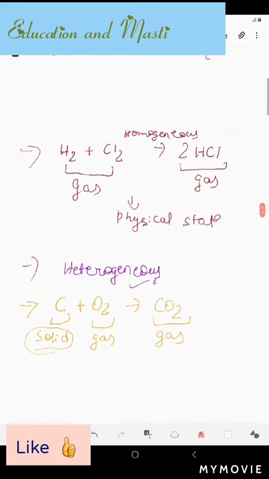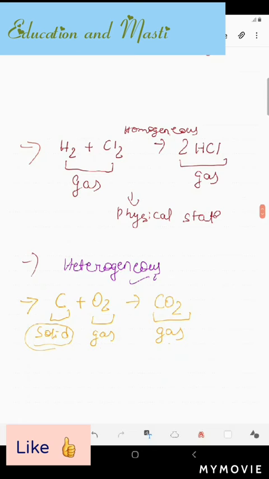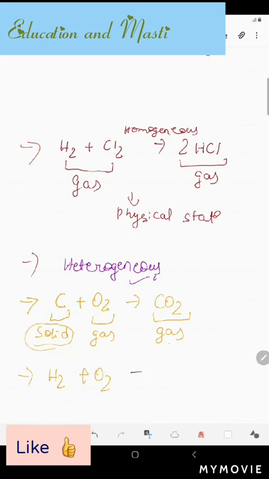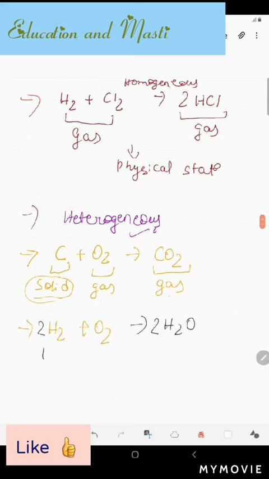And let me tell you one more heterogeneous reaction, with hydrogen and oxygen. When H2, which is a gas, plus O2 reacts, it forms water, H2O. Okay, let's balance it first. Without balancing it will be wrong. Here you can see that H2 and O2 are gas, but the product which has been formed is liquid. So therefore we can understand that most of the reactions are heterogeneous reactions.